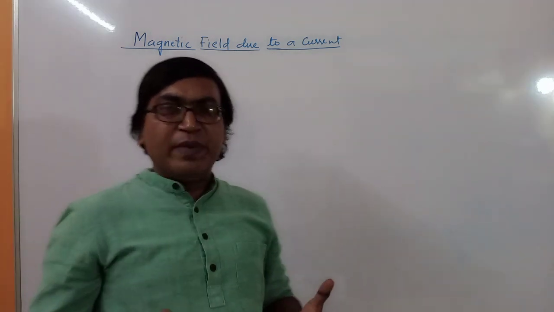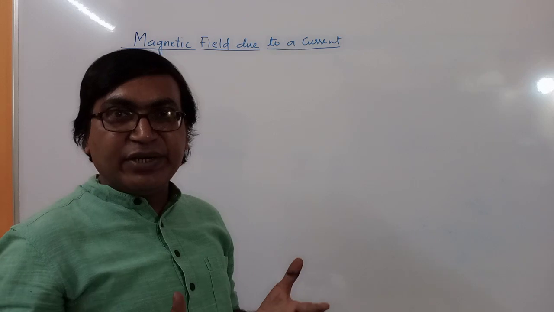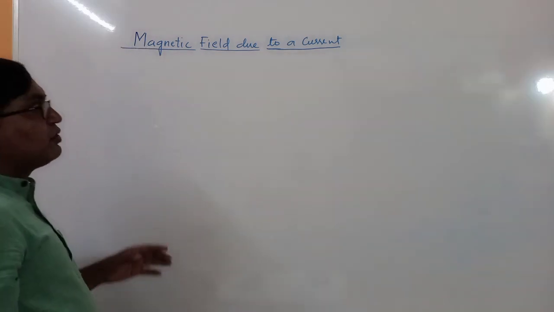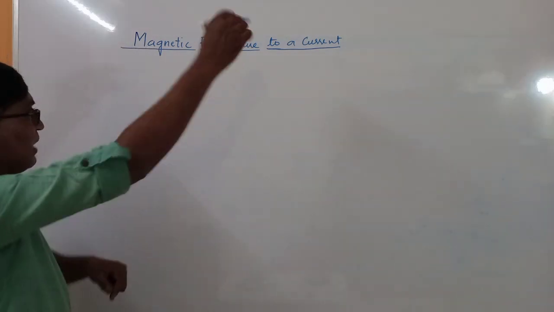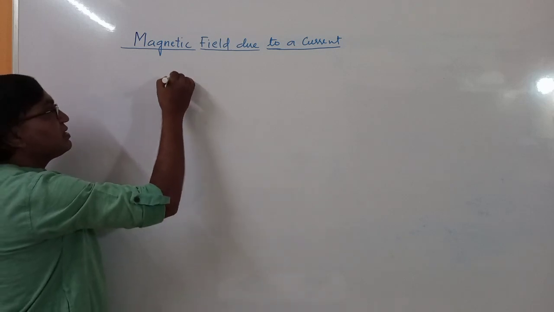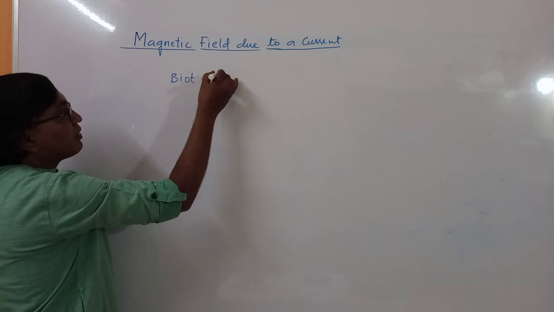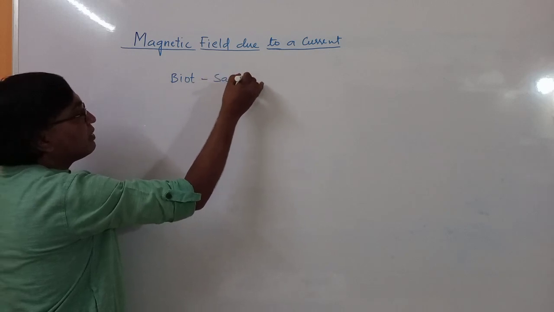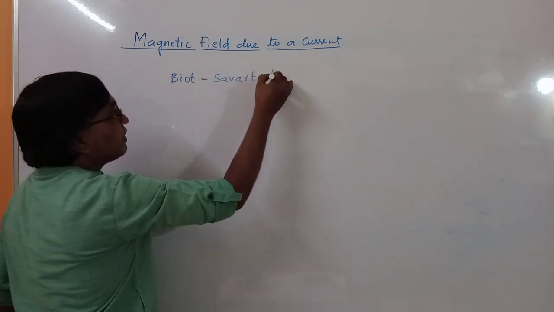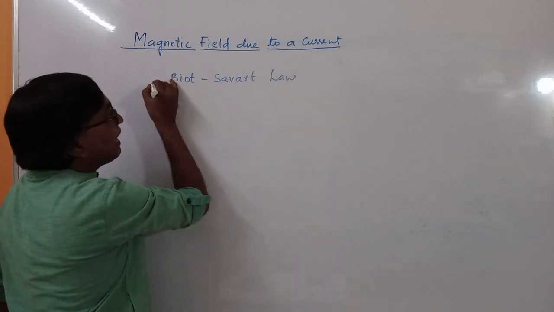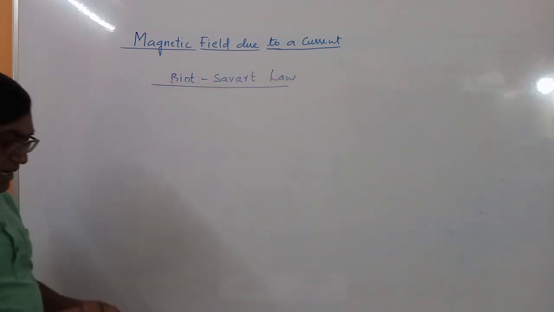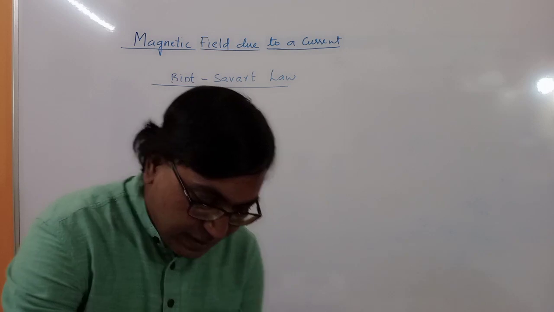When finding the magnetic field, you will find the magnitude as well as the direction. Biot-Savart has given a law to calculate the magnetic field due to current.